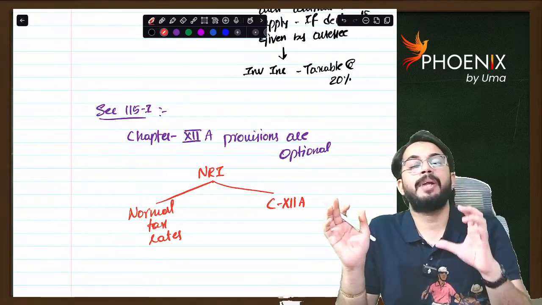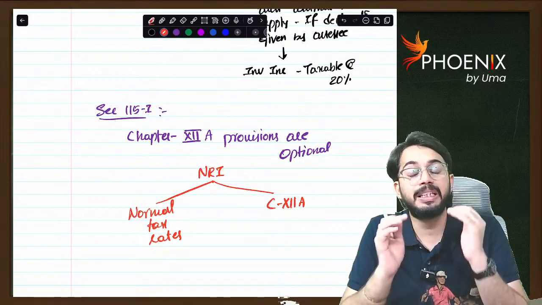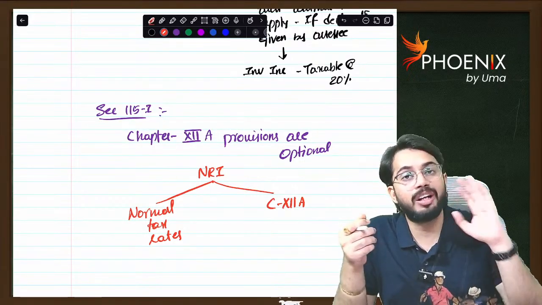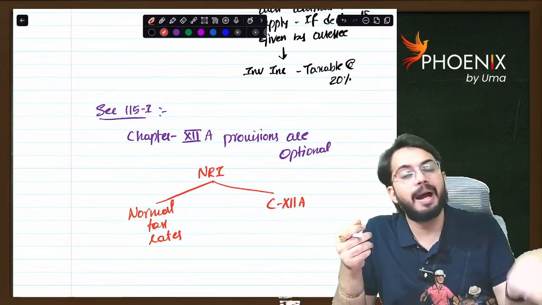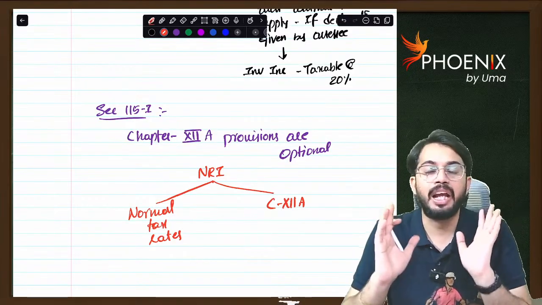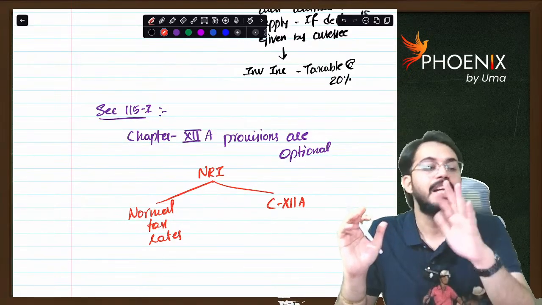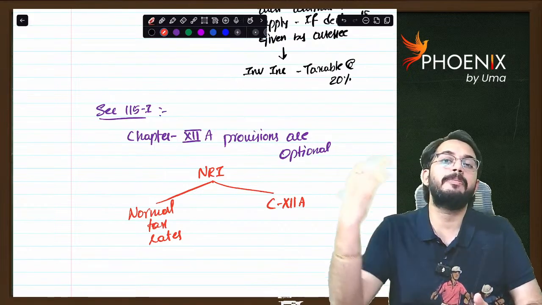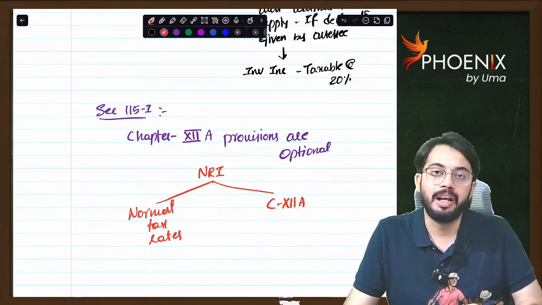So whatever chapter 12A provisions are specifically drafted for non-resident Indians, those are not mandatorily applicable for a non-resident Indian. It is up to the choice of the NRI. If NRI wants to choose these provisions, he will choose these provisions. Otherwise, he will pay taxes at normal tax rate. Are you able to understand?